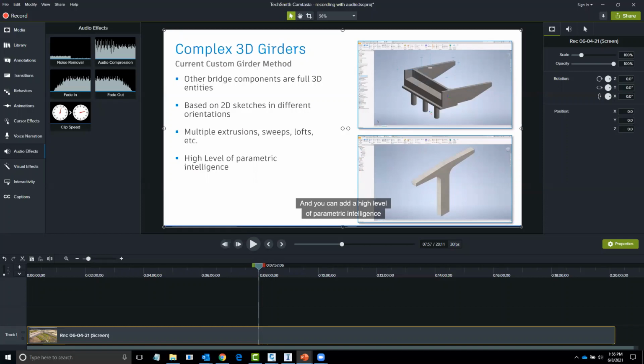So once you get your girders done and you want to bring them into InfraWorks, you just go back to your Manage tab and go into the Content Manager, open up the library for the bridges and the girders, and grab the IPT file, which is the Inventor file of the girder that you just created. You just open that up. You have to tell it, of course, that it's a bridge, and what kind of component it is. And because it's a 3D girder, because you just built it in Inventor, we put it under that category.